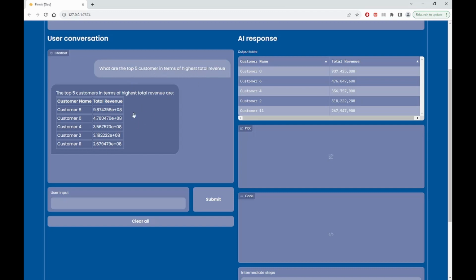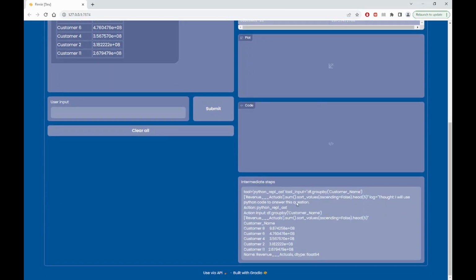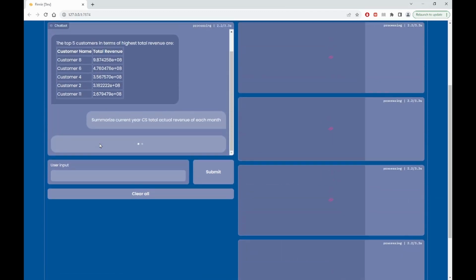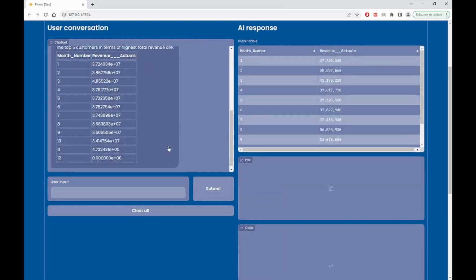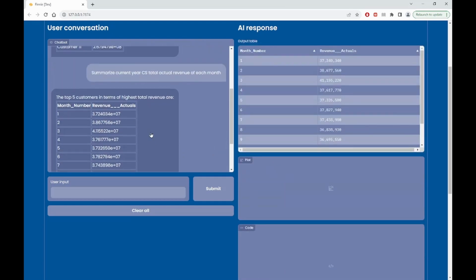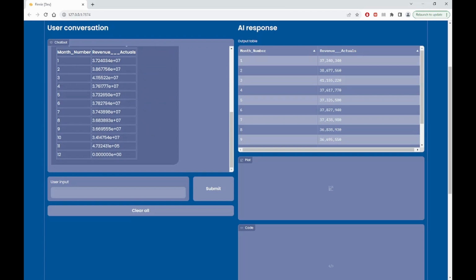So I get an answer like this. And on the right hand side, there are some specific components of the answer. So this is the table, and it gives us more information of its calculation as the middle step. Summarized current year CS total actual revenue of each month. So yeah, it gives us the answer like this.